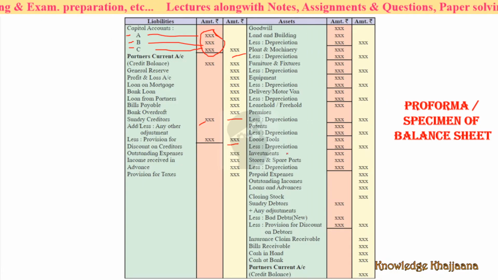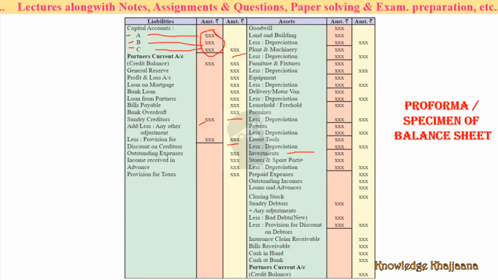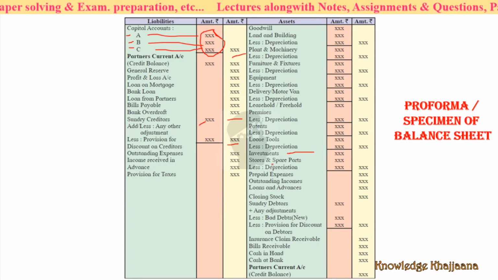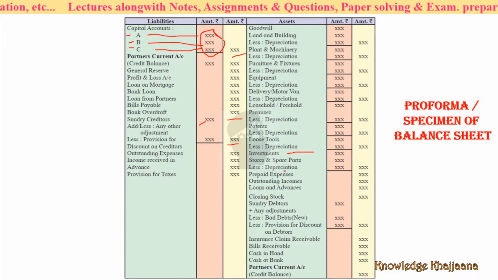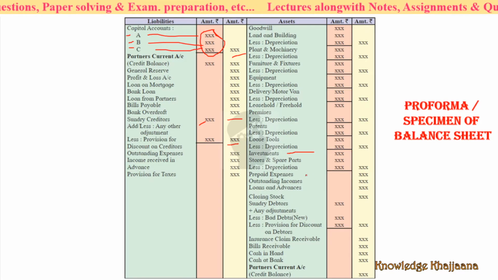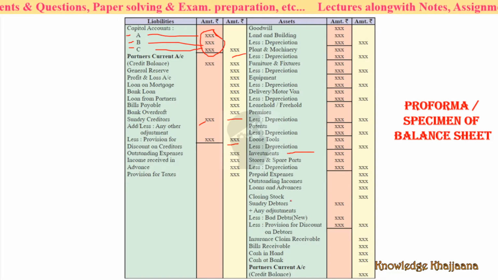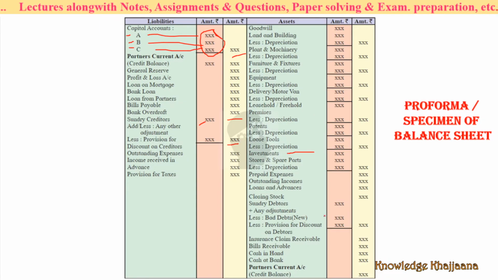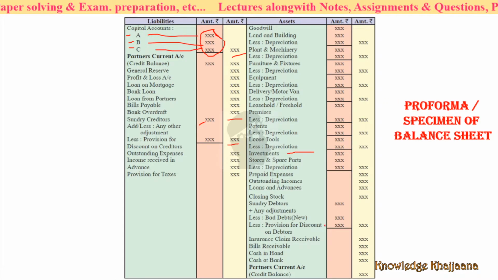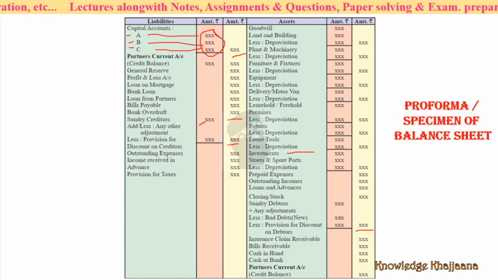Then investments, what are your investments in the banks or wherever. Then stores and spare parts, minus depreciation, prepaid expenses if any, outstanding income, loans and advances, closing stock, sundry debtors, if any adjustment, less bad debts, less provision for discount on debtors, and whatever is the final amount will come here.